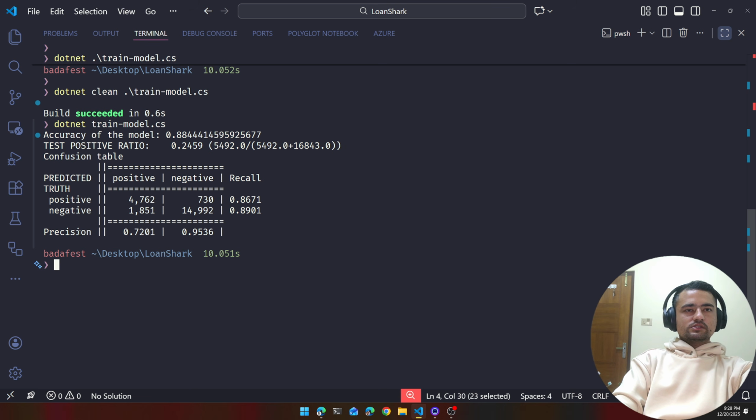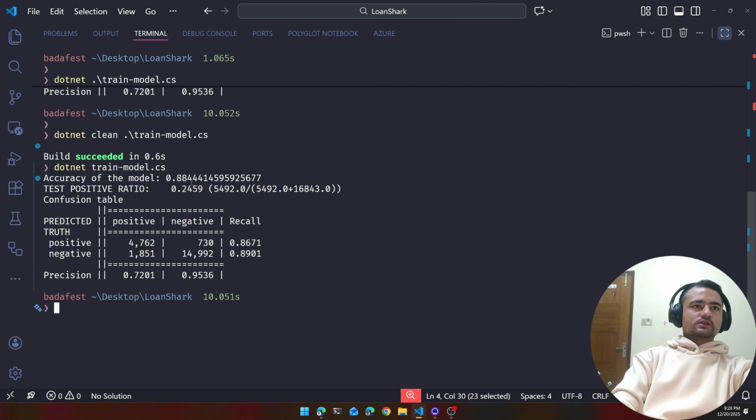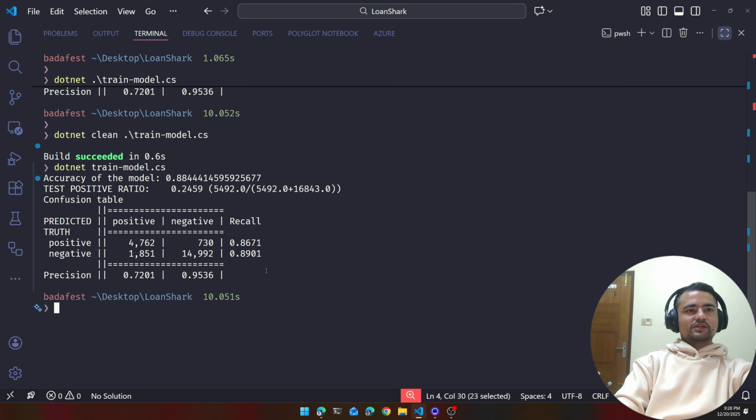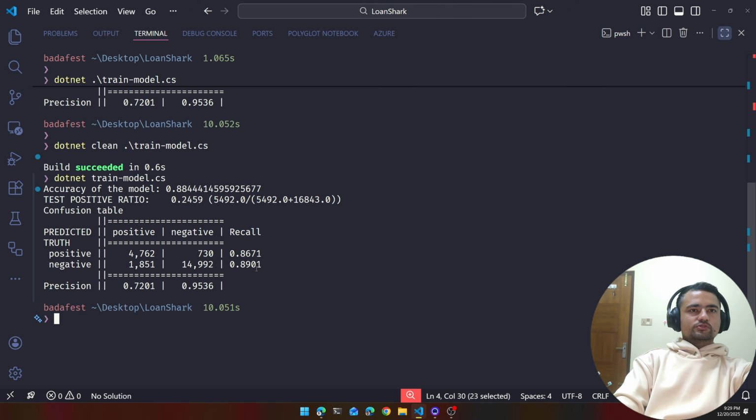Now moving on to the precision. Precision means out of the predicted positives, how many were actually positive. So this is the ratio of these column values, the ratio of this to the sum of these, and it's actually 72% for us, which I think is pretty acceptable for our use case. And similarly, negative precision means out of the total negative predictions, how many were correct. It's as simple as that. Now in our case, these metrics are okay enough for a game that we are trying to build. So I'm not going to optimize this, but I highly encourage you to.